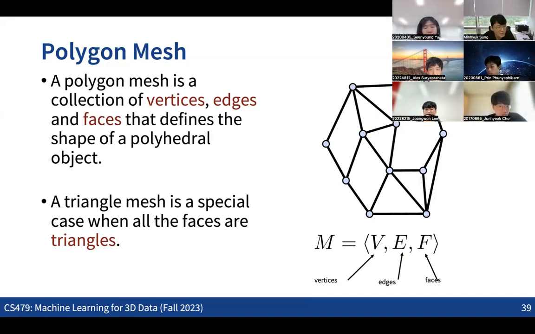So that's basically the very common representation of many of the 3D data. And typically, people use the triangle mesh, which does not have arbitrary polygons for the faces, but basically has triangles for each face. So that's the common representation.